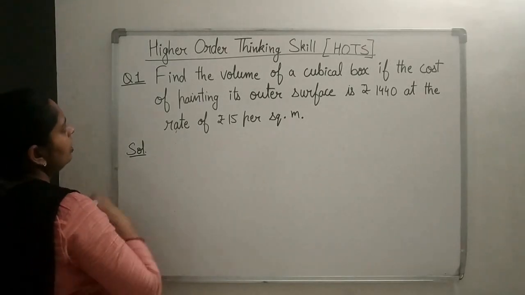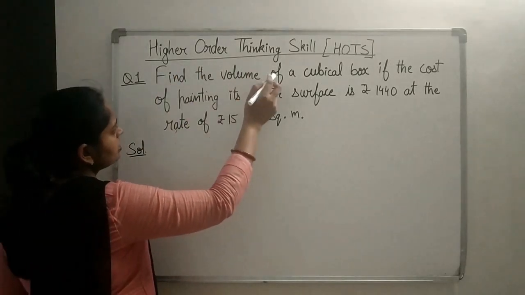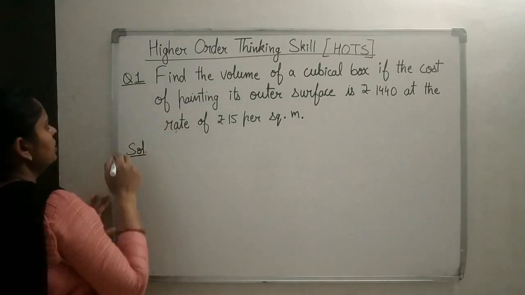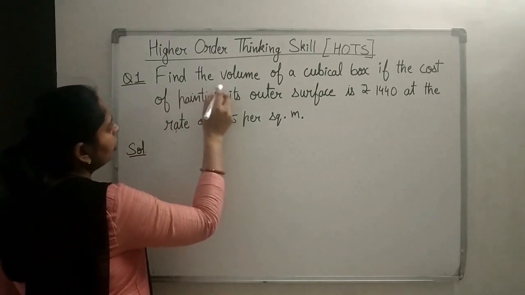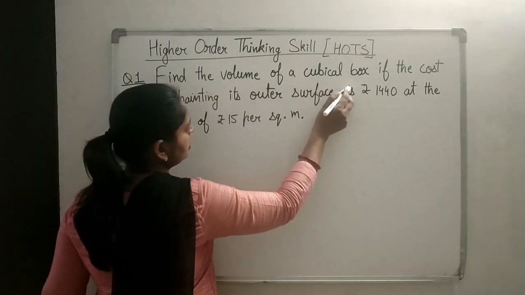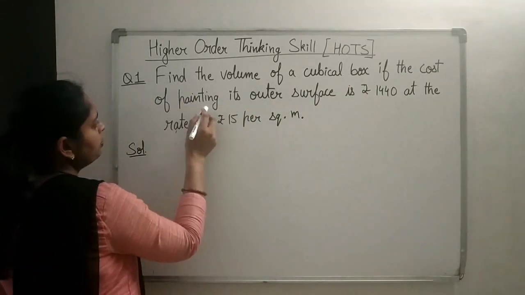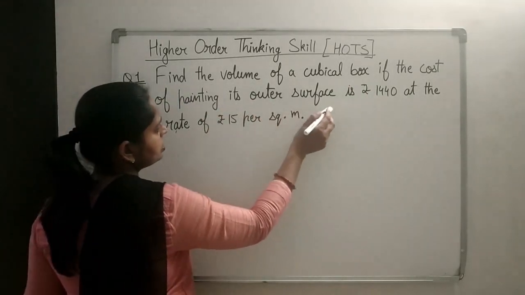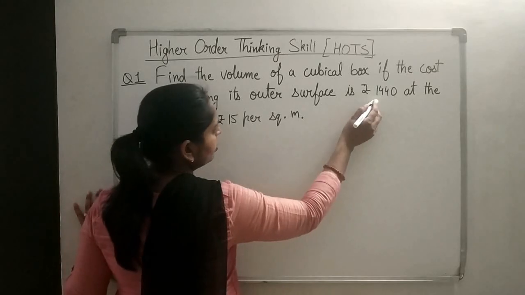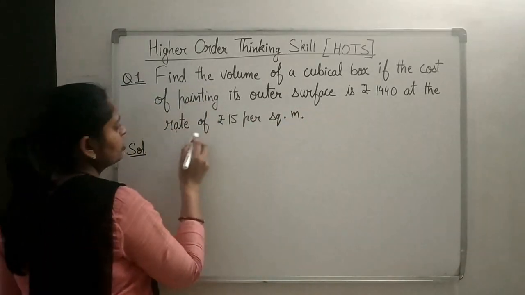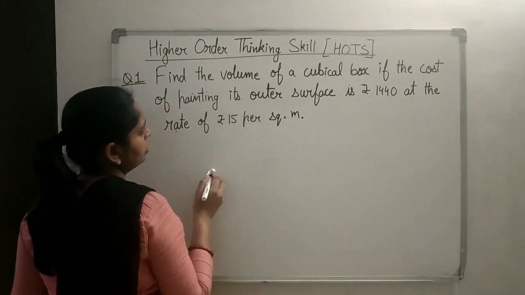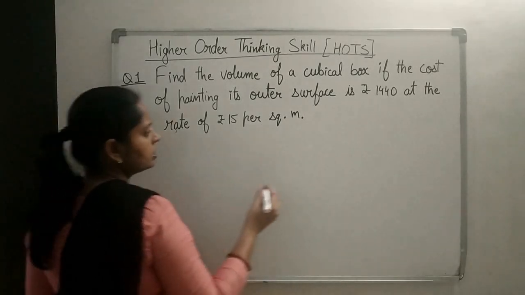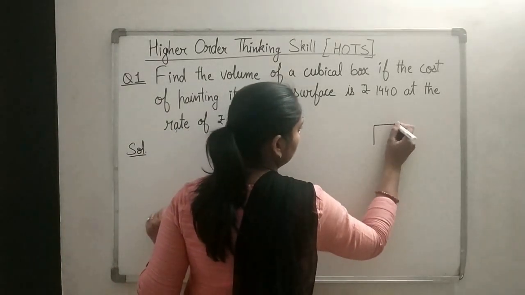Now see higher order thinking skills, that is HOTS questions. Very first question in this we are having is: find the volume of a cubical box if the cost of painting its outer surface is rupees 1440 at the rate of rupees 50 per square meter. Cubical box you are having means you are having a cube. Right?